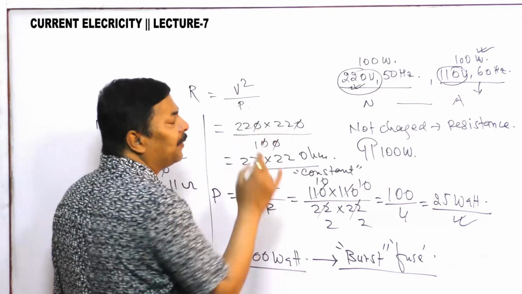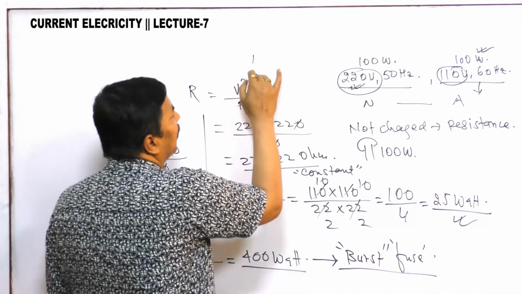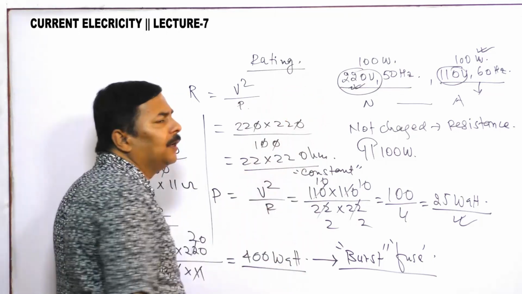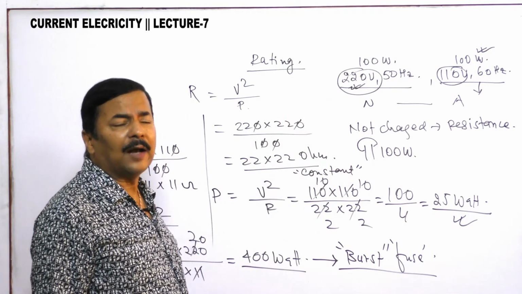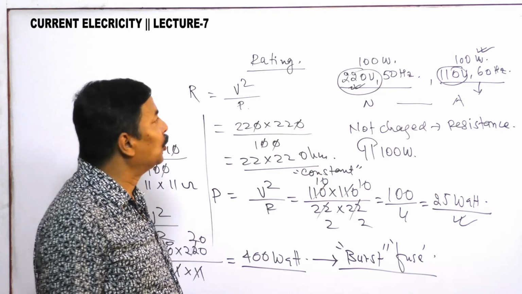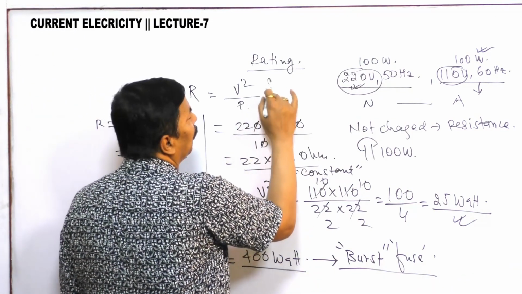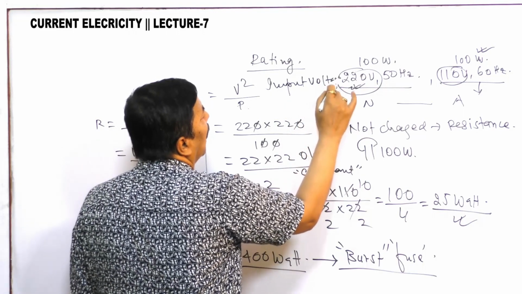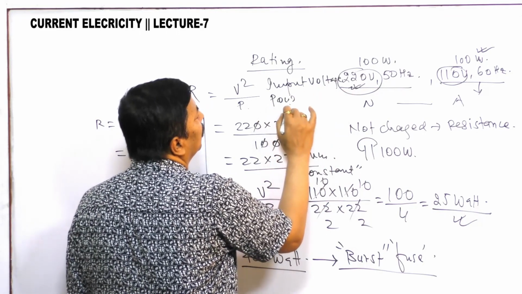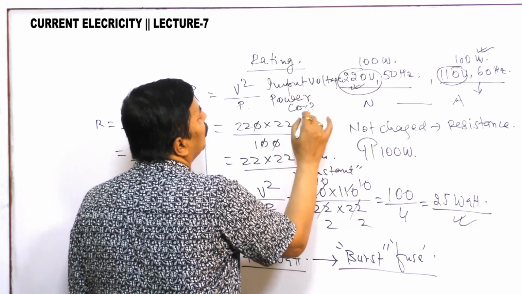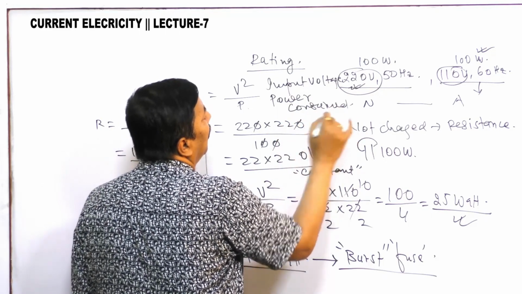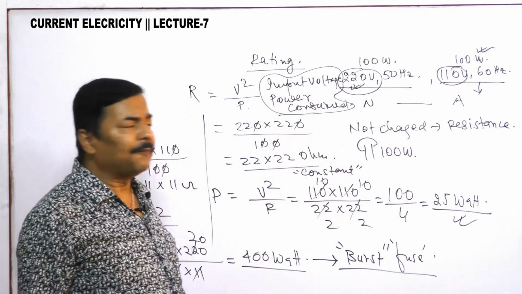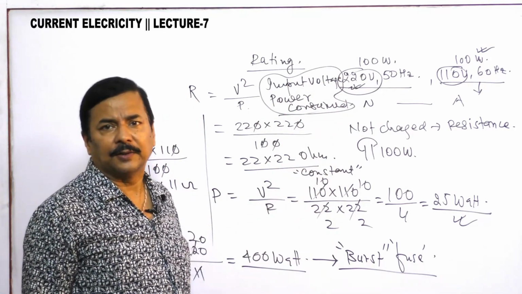Rating: on every electrical appliance there is a rating, which tells what the input voltage will be and what the power consumed by the appliance is. This is the rating of every electrical appliance that we purchase.